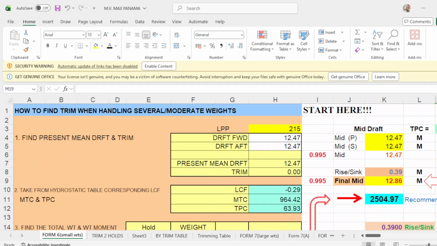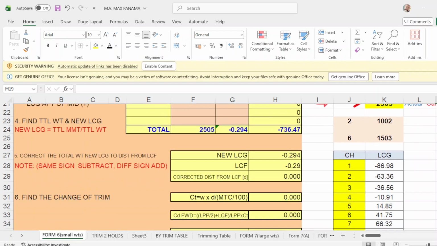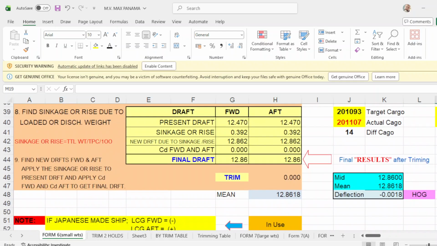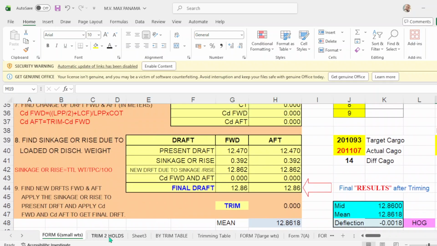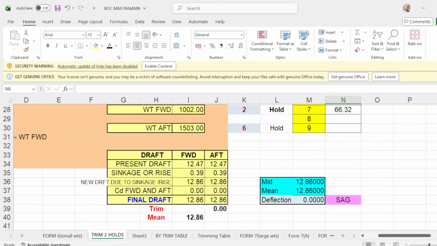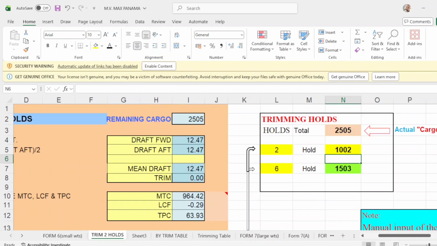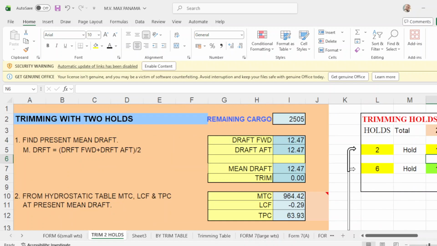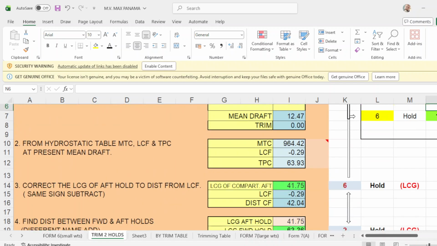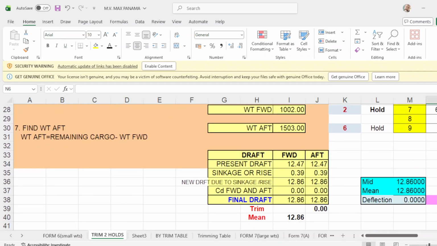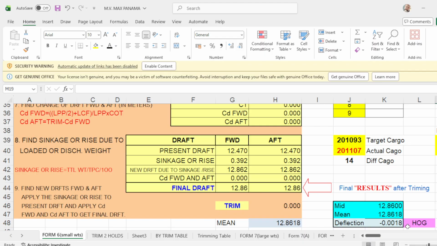This is form number 6. Okay, and your final drop is 1286 even keel. Your trim 2 holds. Okay, and your final departure drop is 1286 and 0 deflection here, exactly the same. And your deflection here is almost the same, still 0.